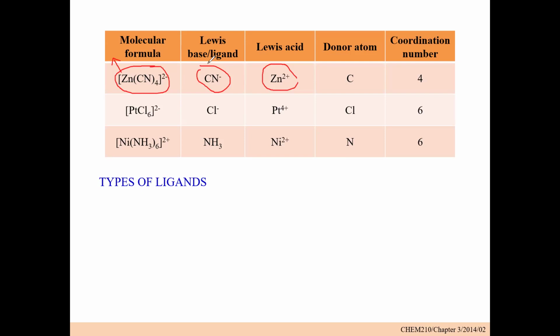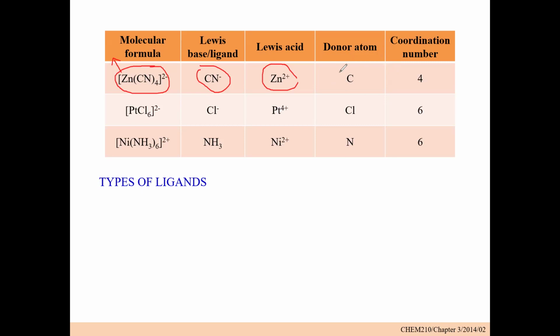So we have classification of ligands on different bases. We can classify them based on their charges. Those that have a positive charge are called positive ligands. Those that have a negative charge are called negative ligands. And those that have no charge are called neutral ligands.